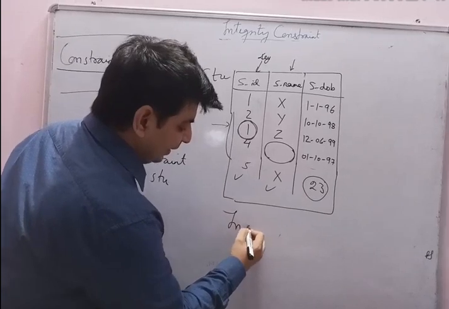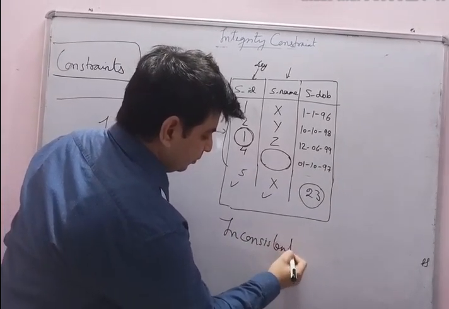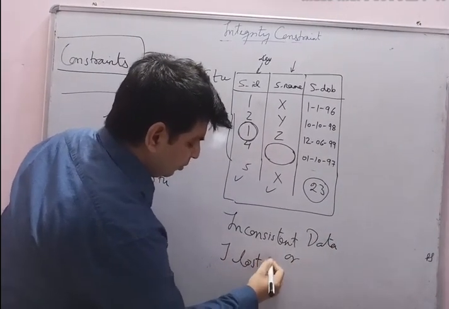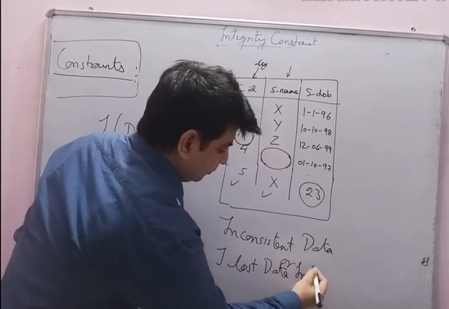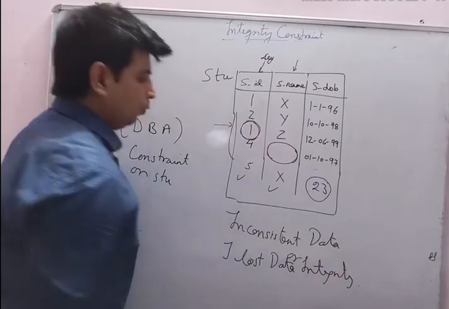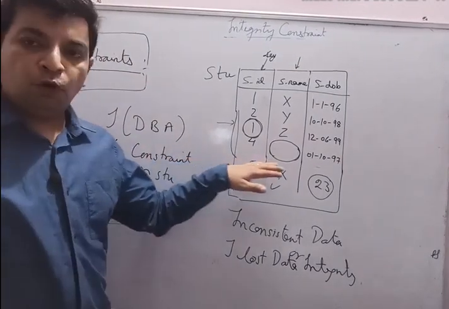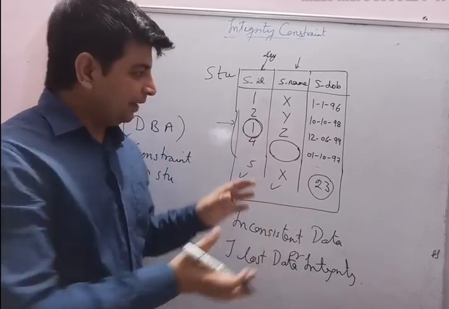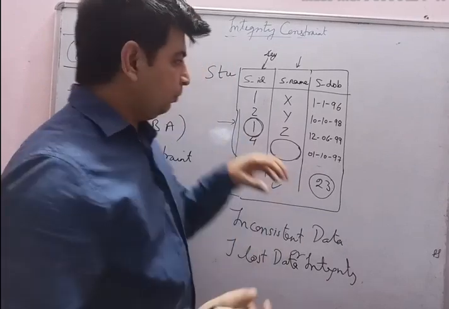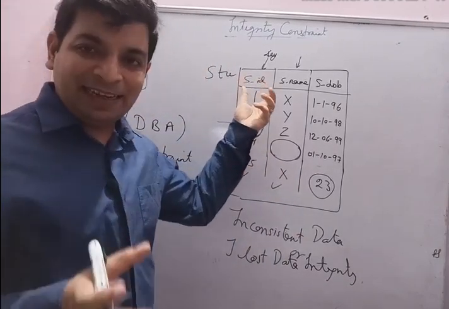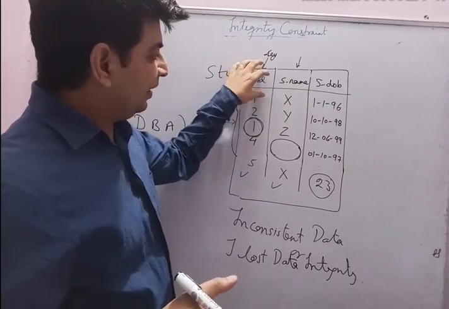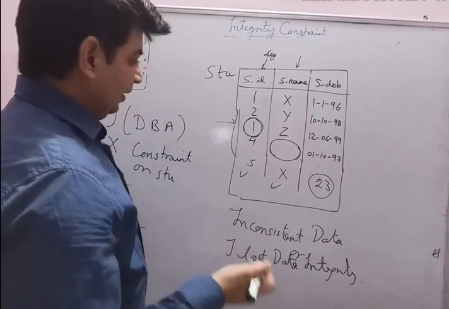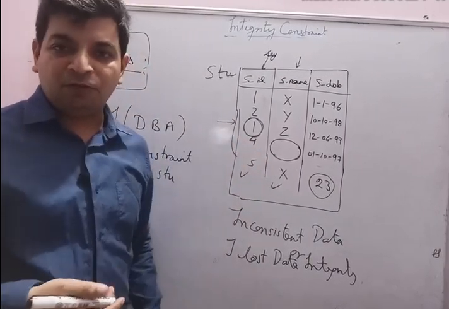What I will say, I will get inconsistent data, or I will say I lost data integrity. What that means, there is a loophole: completeness is not there, accuracy is not there, and reliability is not there. Okay, so to maintain all these things, being a DBA, it is my responsibility to make sure that all of these columns must contain certain constraints so that I can get reliable data. वो constraint क्या होंगे वो हम आगे पढ़ेंगे. I will take the same example for explaining to you the types of constraints.